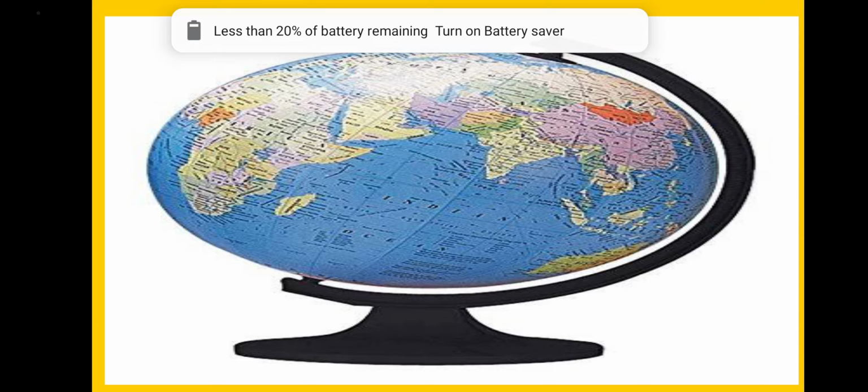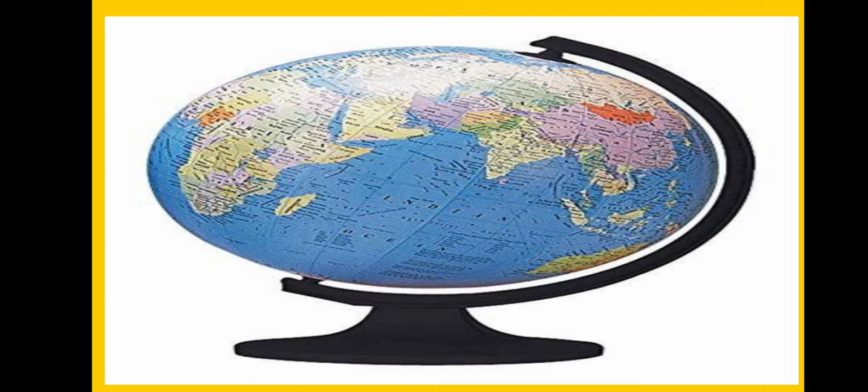See this picture. It is a picture of a globe. Globe is very useful to understand geography as well as the concepts regarding geography. What is meant by globe? The globe means a small model of the earth. Whatever places are there on the earth are shown on the globe. For understanding geography, the globe is very helpful. Concepts which are very hard to understand we can easily learn with the help of this globe.